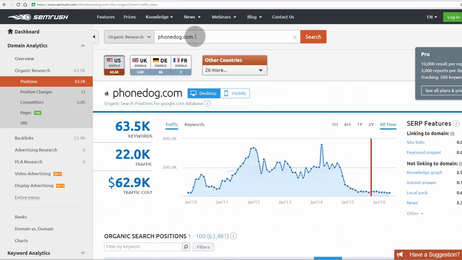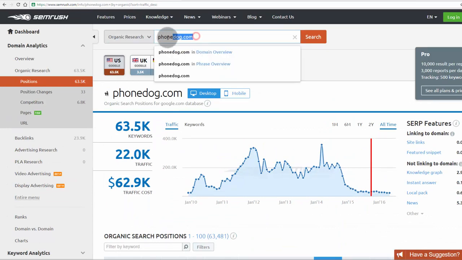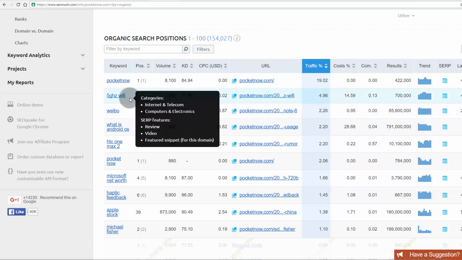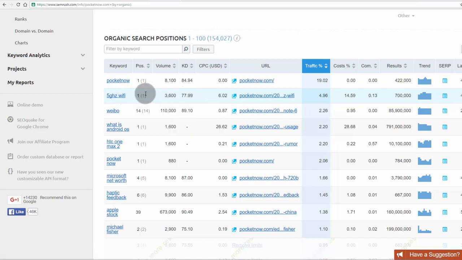So now let me search for pocketnow.com. For PocketNow, as always, the brand name brings in the most traffic, that is PocketNow, and then comes 5 gigahertz Wi-Fi. So people are searching for 5 gigahertz Wi-Fi, and PocketNow ranks 1 for this keyword. The volume of this search term is just 3600 per month. You can leave these kinds of keywords.